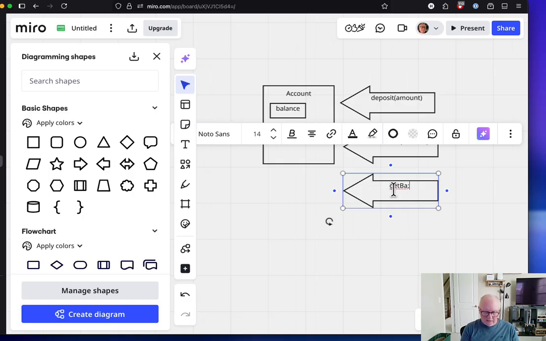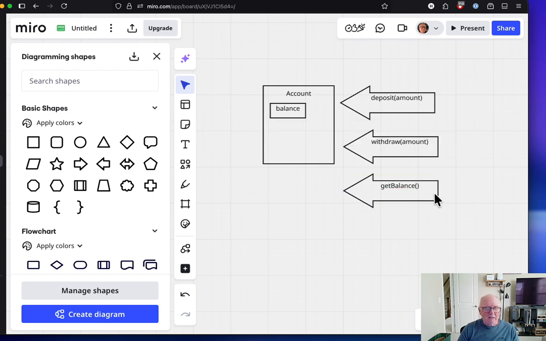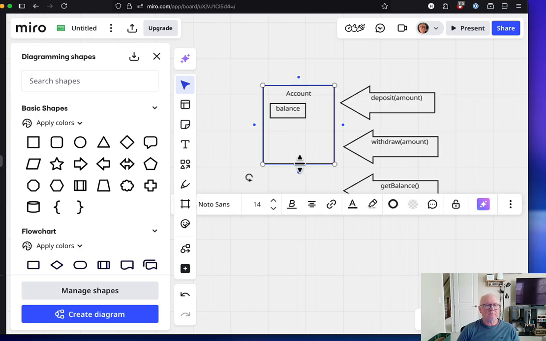Get balance, right? And that would give me back whatever's in this little balance guy. Okay, so that's one way we could model this, right?